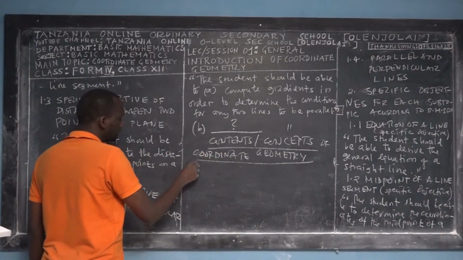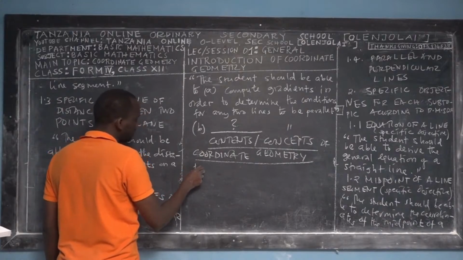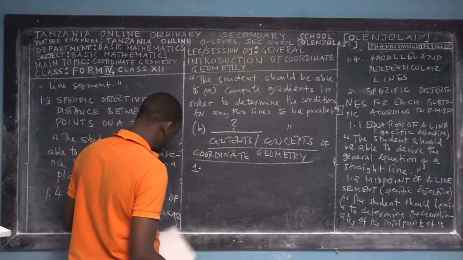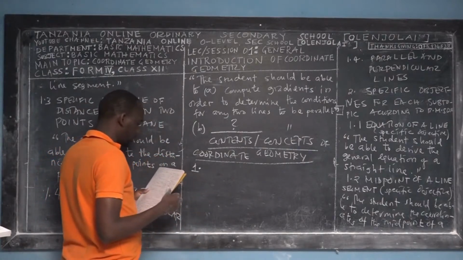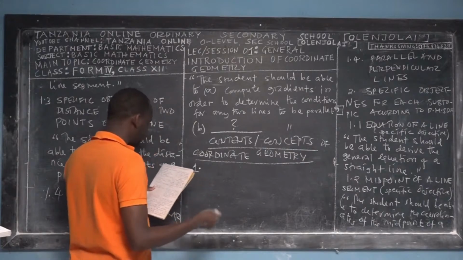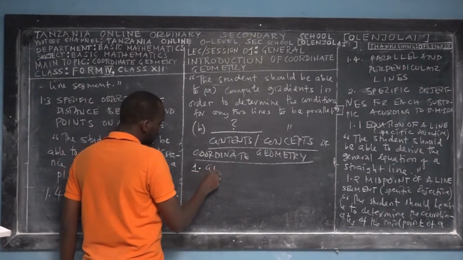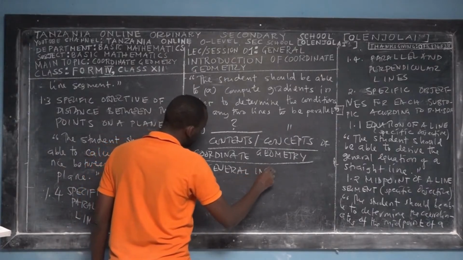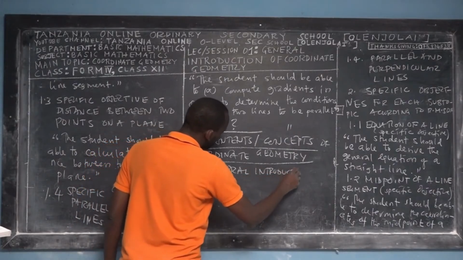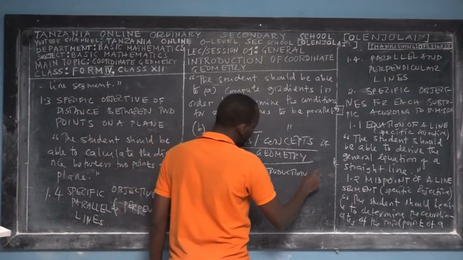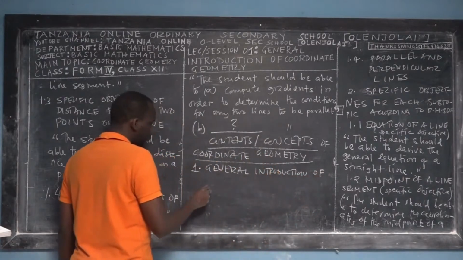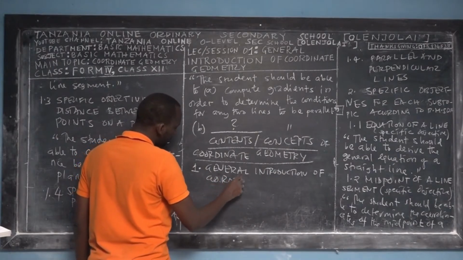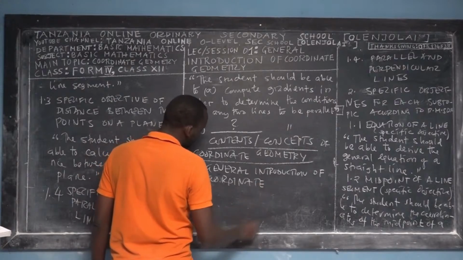The first one: I'm going to teach you the general introduction of coordinate geometry. This is what I'm teaching you right now.